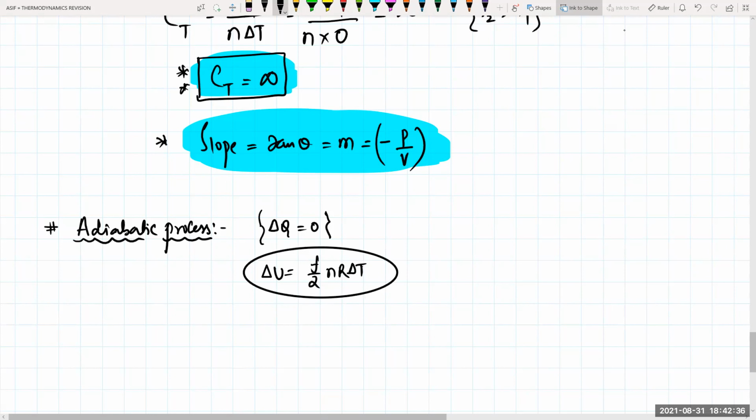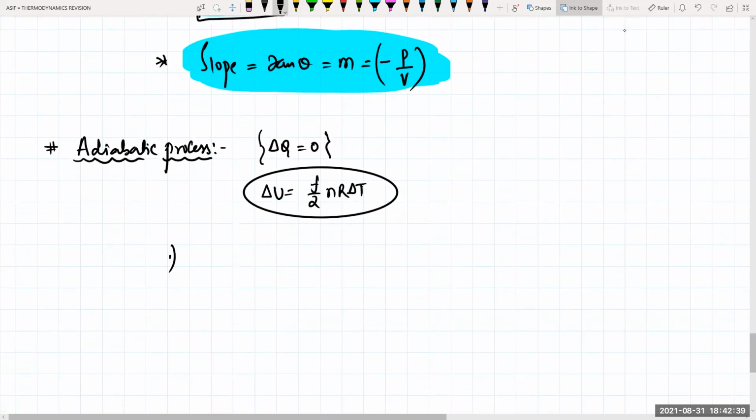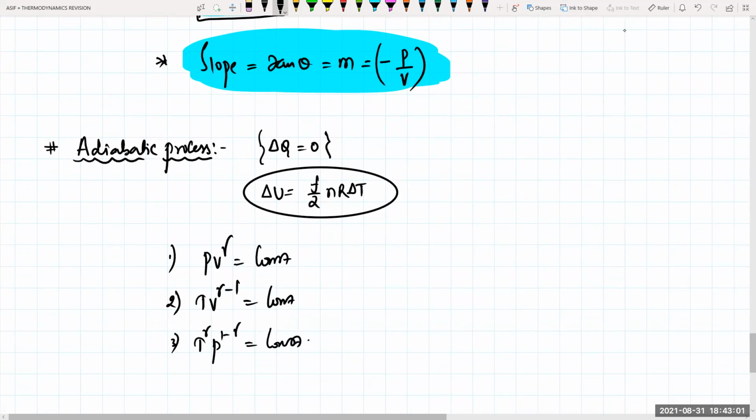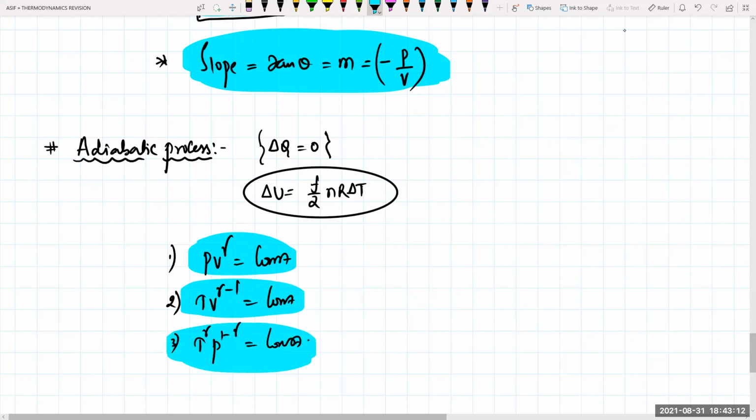Calculating the number of degrees of freedom is also important. I hope you remember the relation: PV to the power of gamma is equal to constant. Then PV to the power of gamma minus 1 is equal to constant. And the third one, T gamma P to the power of 1 minus gamma will be equal to constant. These are the three formulas which should always be in your mind: PV to the power of gamma constant, TV to the power of gamma minus 1 constant, and T gamma P to the power of 1 minus gamma constant.